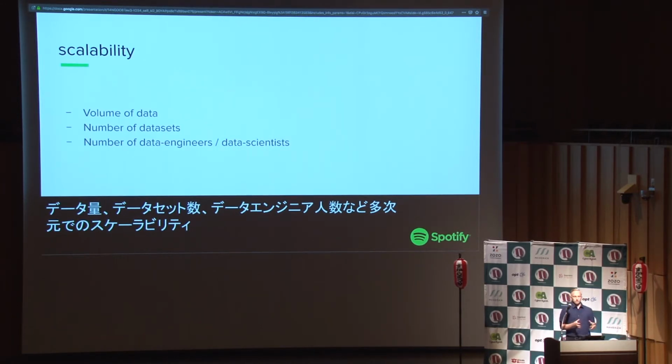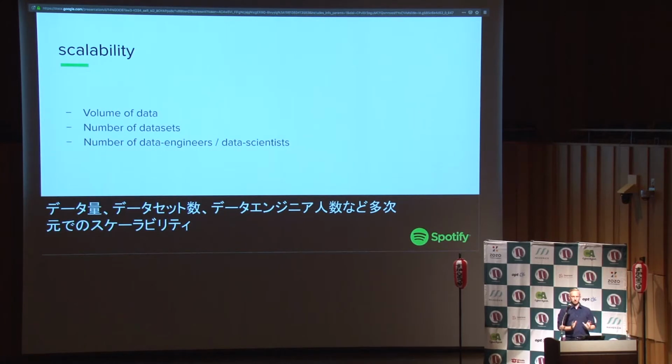The other thing you need to think about is just the number of data sets you're going to produce. So we have a lot of users, we're doing a lot of things with data. That means we have a lot of data sets to work with, and that comes with a number of issues. So that's another issue with scalability, and another thing that I mean when I say scalability.